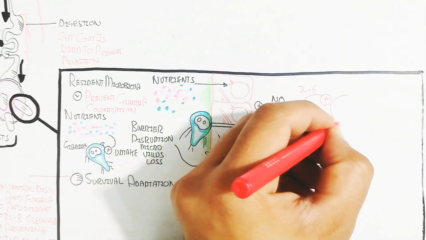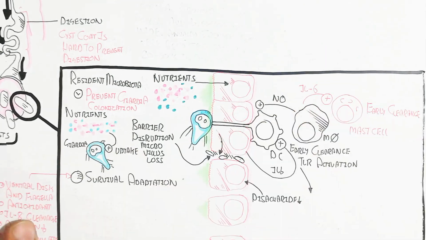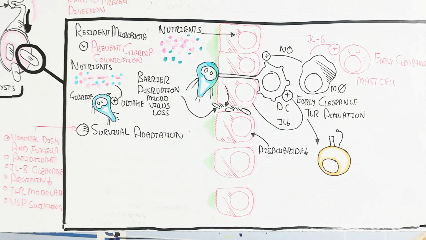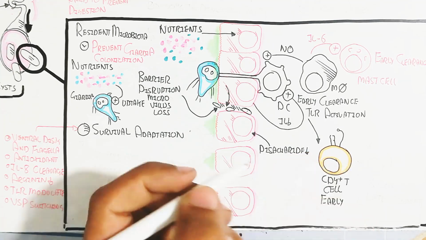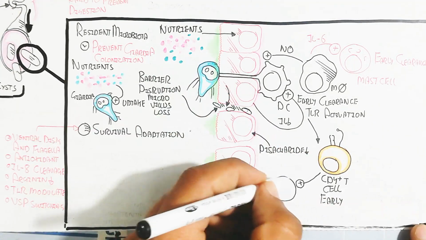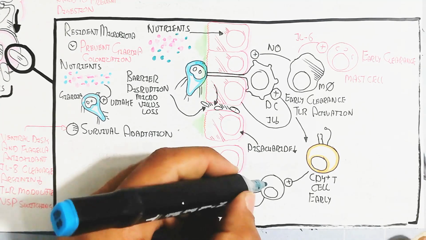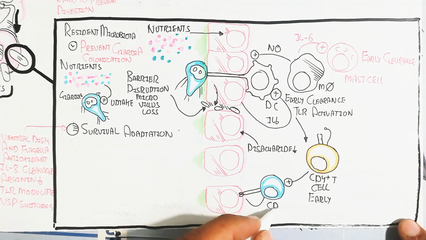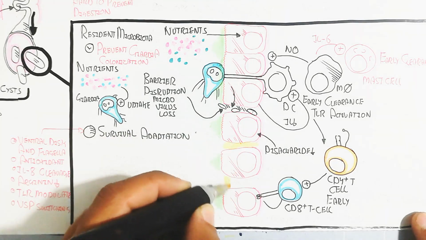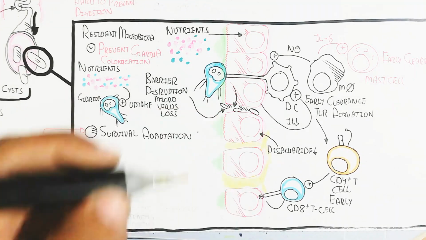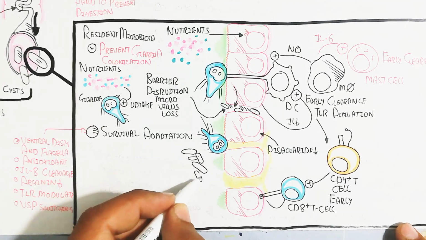But if early clearance does not occur, further immune cells, the adaptive immune cells, are recruited, while these are the innate immune cells. The CD4 T helper cell recruits the CD8 cytotoxic T cell for apoptosis and killing of the inflamed or infected cell. In this way, the epithelium, which contains villi and microvilli, will be disrupted.